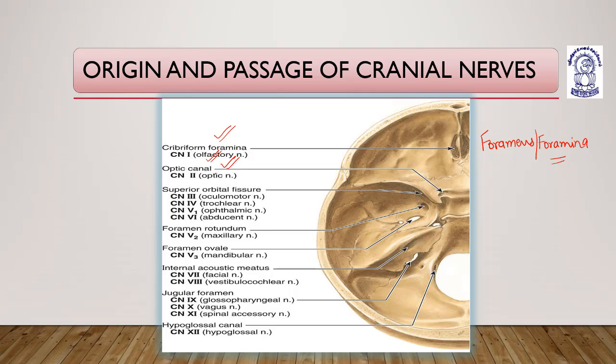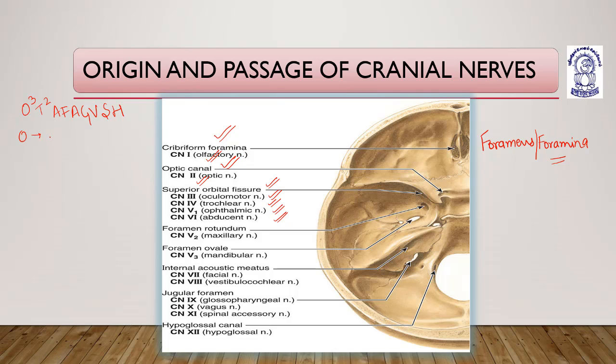Optic canal is the passage for the second cranial nerve, the optic nerve. Superior orbital fissure is the passage for the third, fourth, fifth, and sixth cranial nerves. You can remember the names of the cranial nerves like this: O cube, T square, AFA, GVSH.